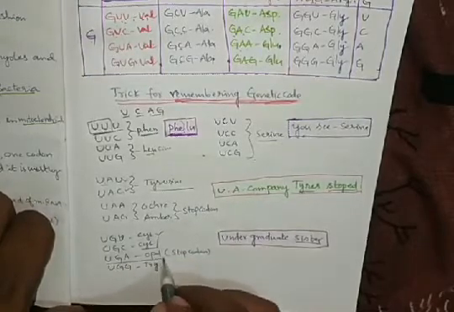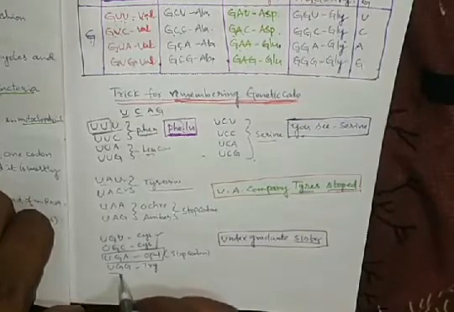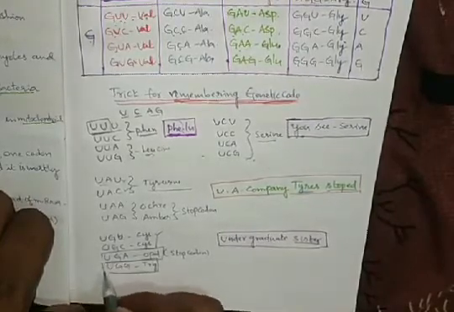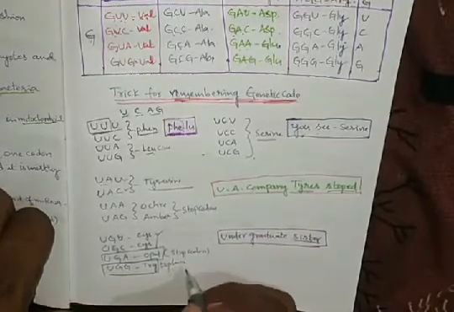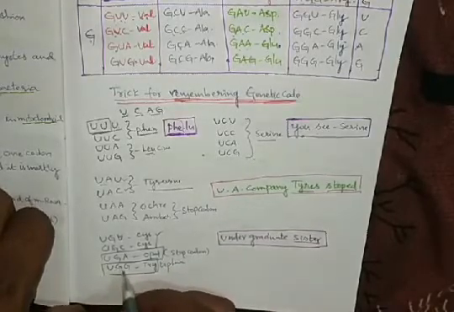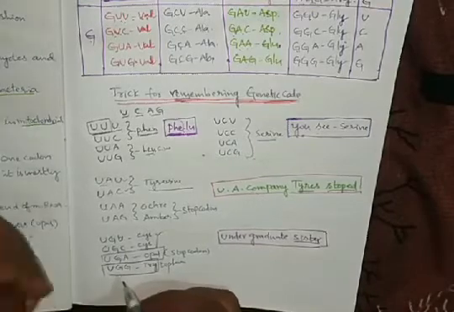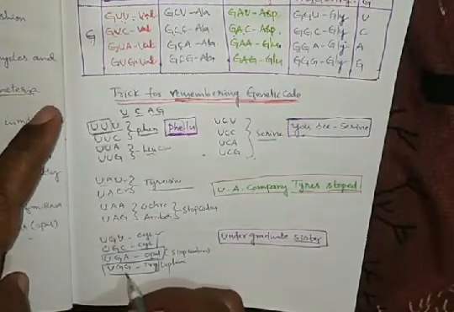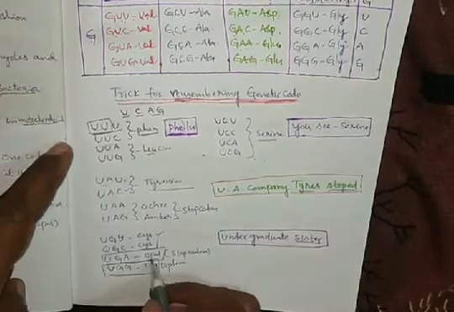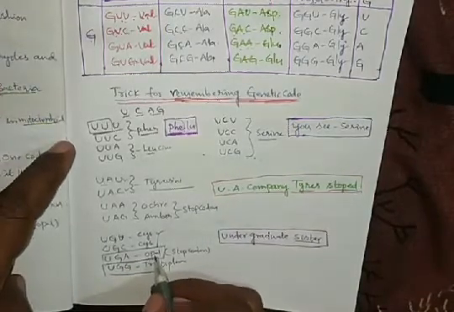Already we know that UGA is a stop codon. UGG is tryptophan, and we have to remember tryptophan. UGG is tryptophan, this we have to learn by heart. UGA is a stop codon.